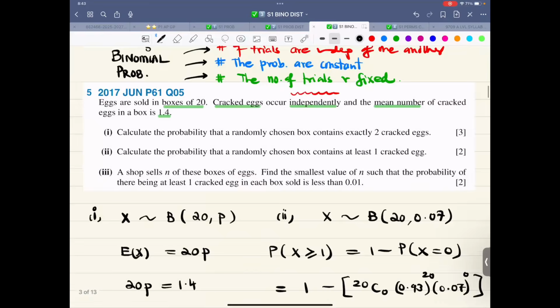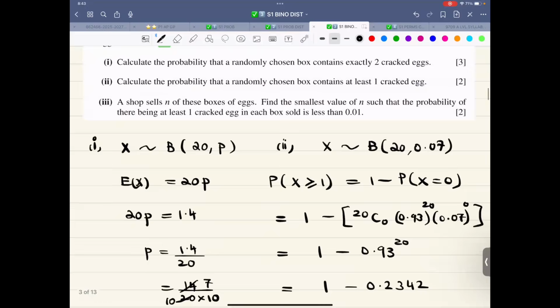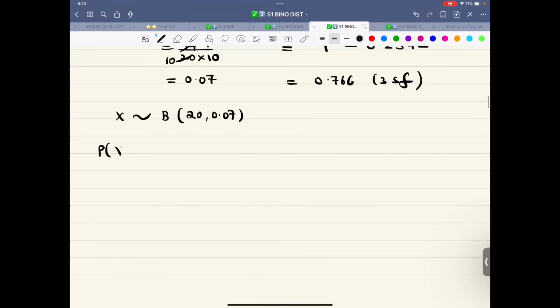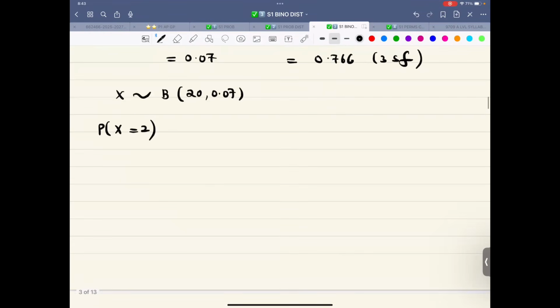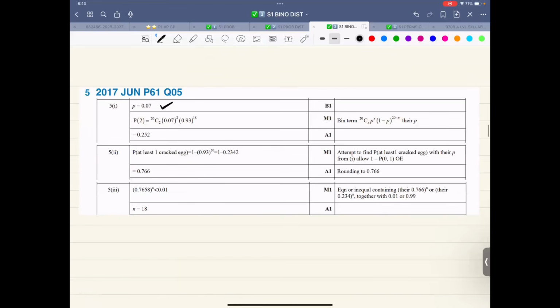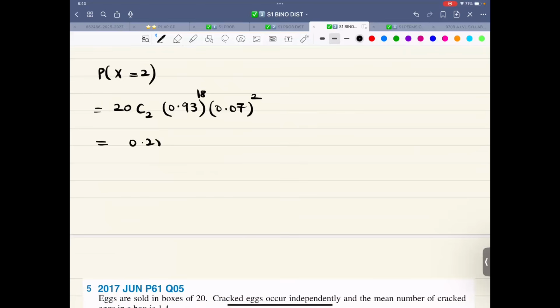I think I left something out in the first part. Calculate the probability that the randomly chosen box contains exactly two cracked eggs. So X follows a binomial distribution 20, 0.07, exactly 2. Probability X is 2. That is 20C2, this is success raised to the power of 2, this is failure raised to the power of 18. Use the calculator and this answer is coming out to be 0.252.